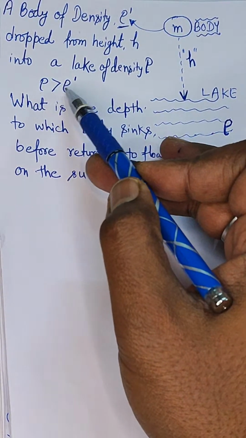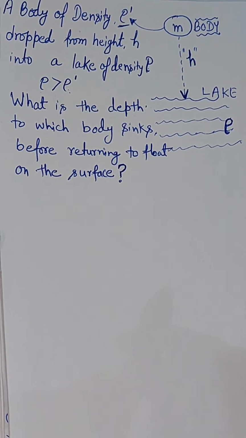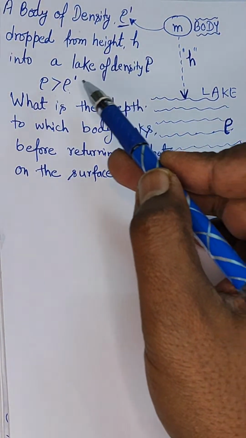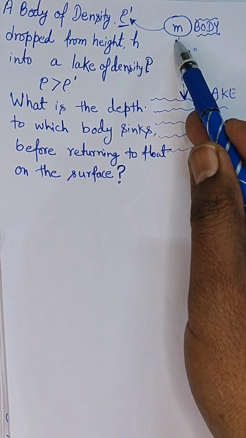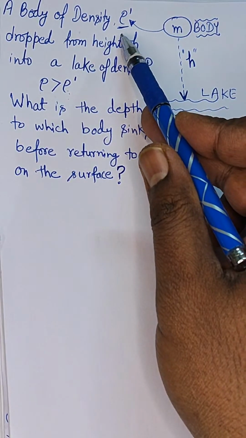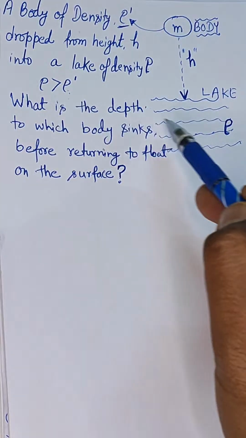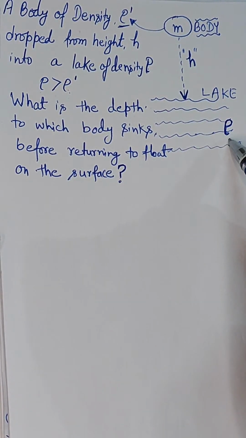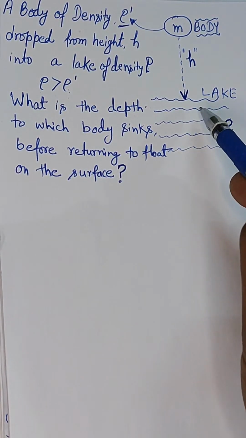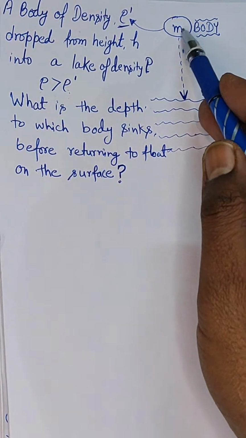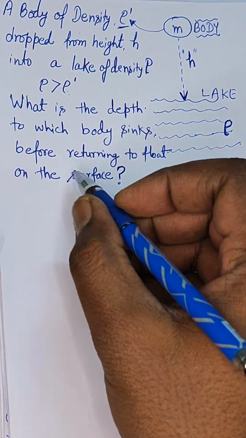We can say like this. So this figure reflects this. You need to understand each and every figure or data given in the question. Here it's given that rho is greater than rho dot. That means this body, which has the density rho dot, is definitely less dense than rho, and rho is the density of the lake. This body will not sink inside, it will float. This is confirmed: rho greater than rho dot reflects that.